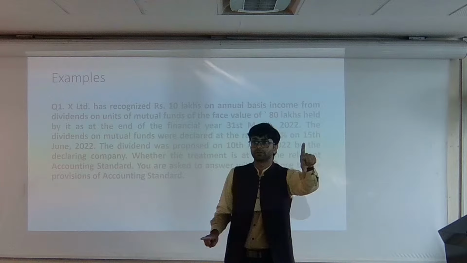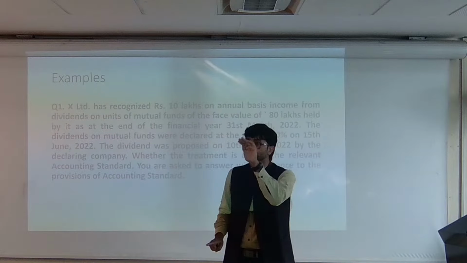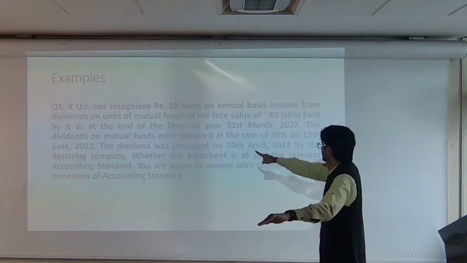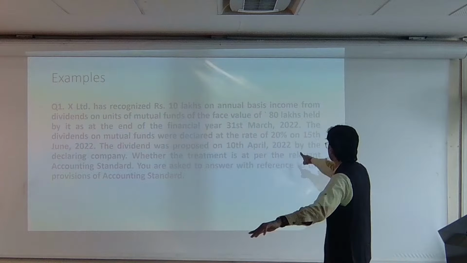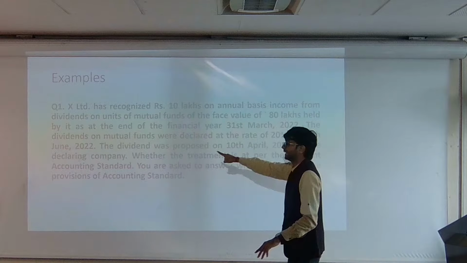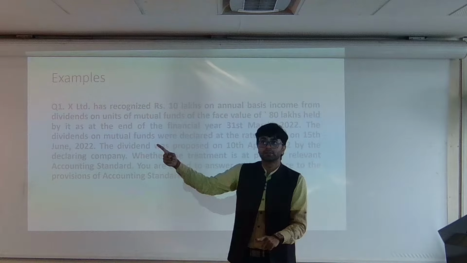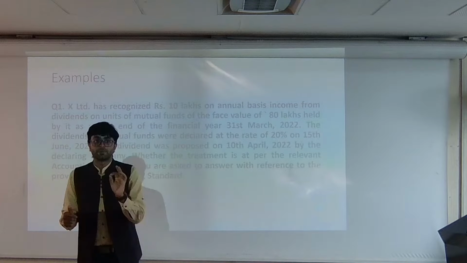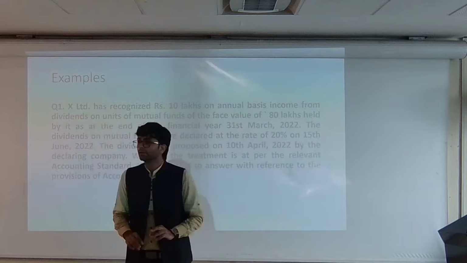Please say this. It was declared in June 2022, and still it has not been declared. The funds are declared. The dividend was proposed on 10th April 2022 by the declaring company. When was it proposed? 10th April. And when are they declaring it? 10th June. So do you know when you will make the entry in your books?